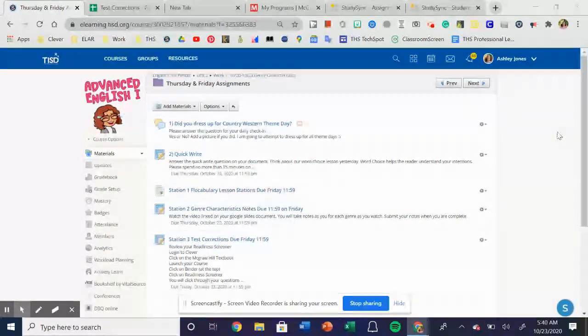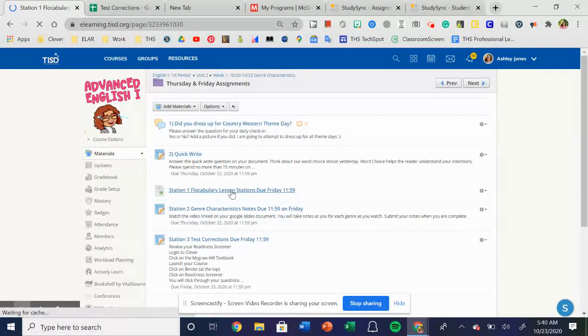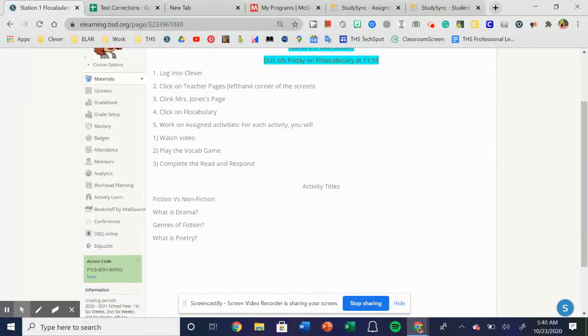Then we have stations. Station one was the vocabulary lesson station. You were to log onto vocabulary through Clever, watch the video, play the vocab game, and complete the read and respond for the activity titles that I provided, which are also assigned to you in vocabulary: fiction versus nonfiction, what is drama, genres of fiction, and what is poetry.